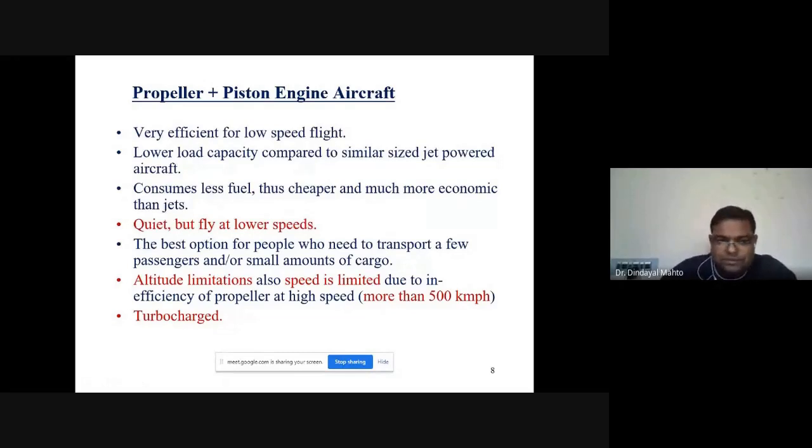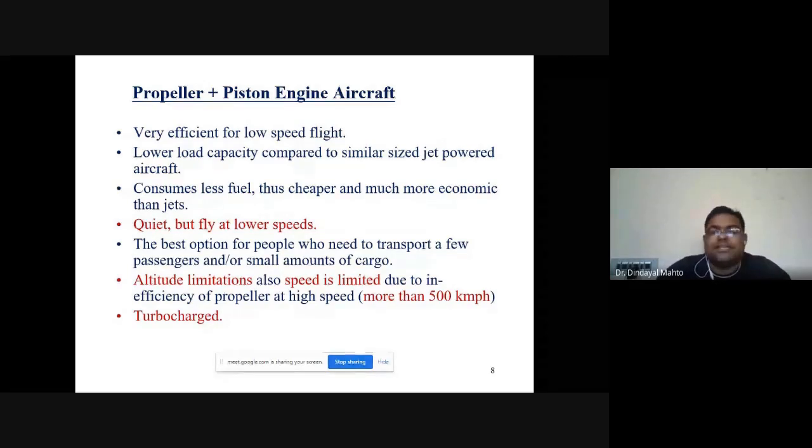So we prefer the piston engine configuration for sports aircraft or sailplane aircraft. The operation is quite quiet; it will not be too noisy like a turbojet engine, where noise pollution is more. But they fly at lower speed.